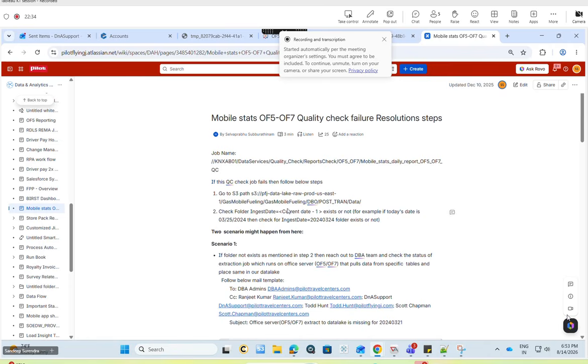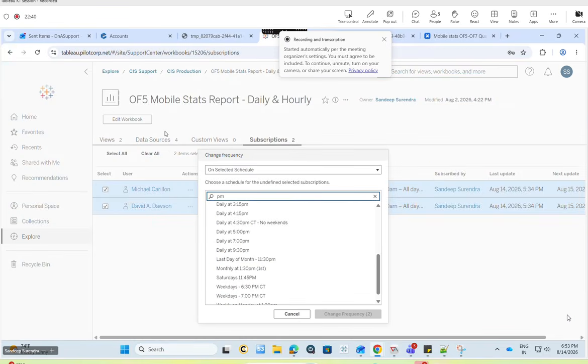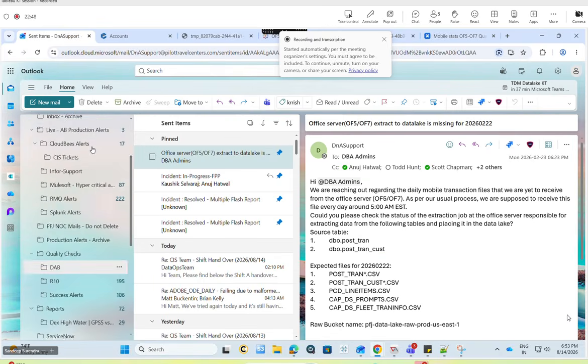How much buffer time do we have after that QC fails? The QC2 here, it will be max 30 minutes. So QC is scheduled to run every day at 7:30 a.m. Yeah, yes.